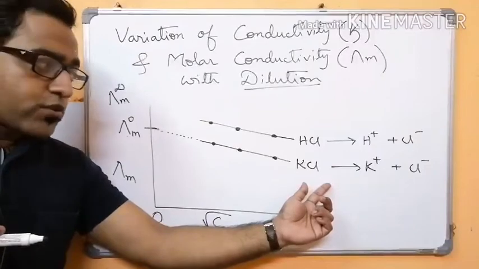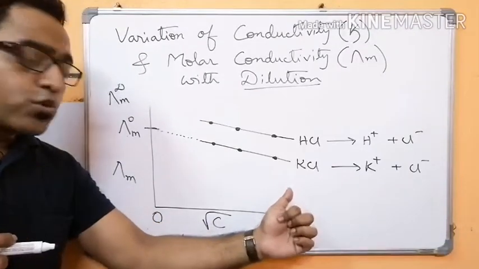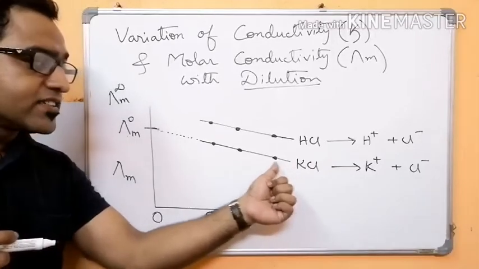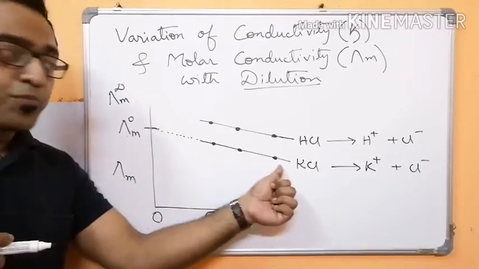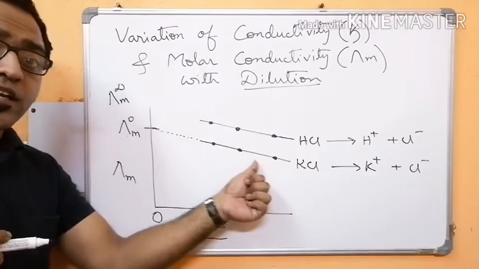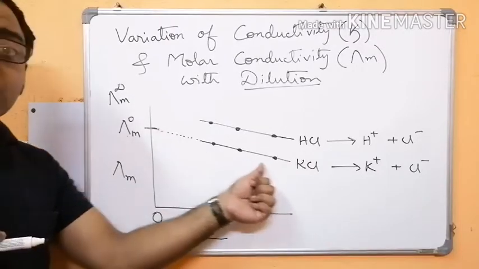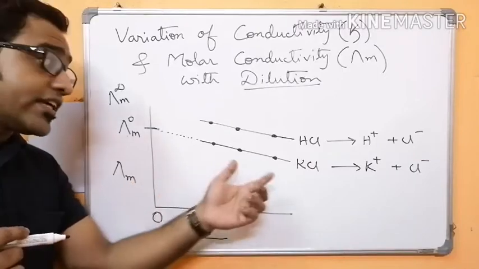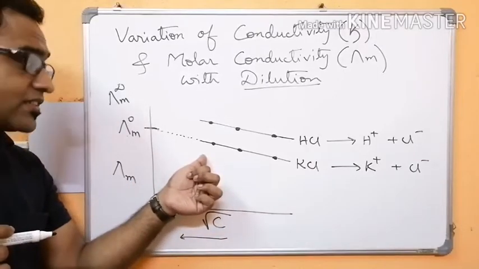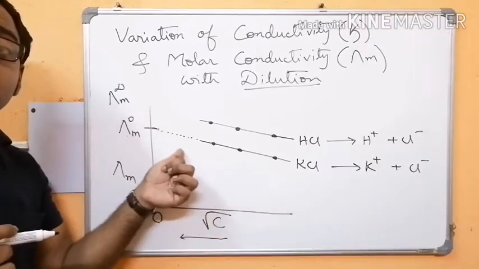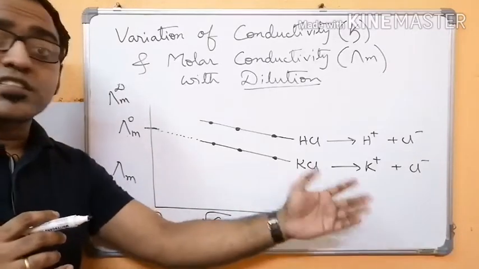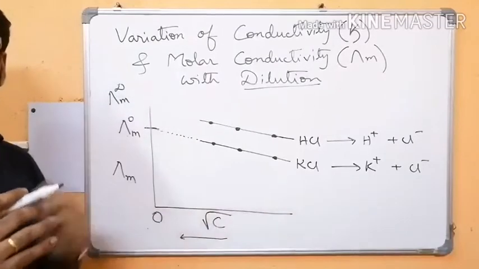They are strong electrolytes, so they dissociate completely into ions. So the number of K plus ions and Cl minus ions at any concentration is the same. That means the number of ions does not change. Then why does molar conductivity increase? The number of ions is not changing, but still molar conductivity increases.